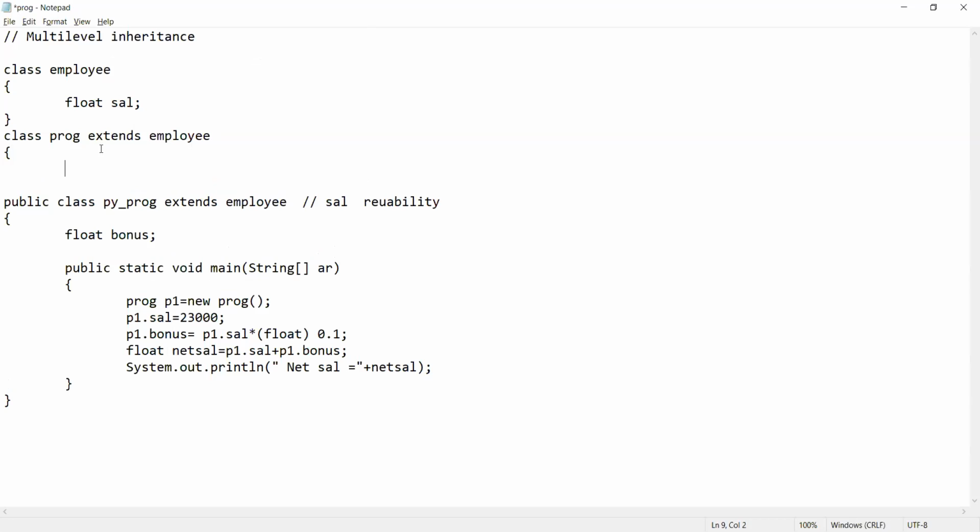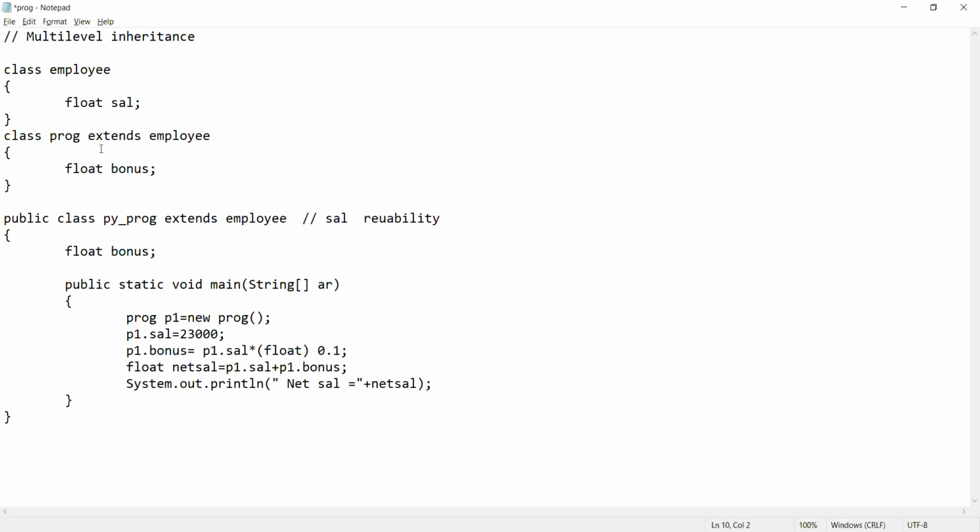So I'm making a program where the company is having an employee. The employee has one category, that is programmer, and the programmer has another category, that is Python programmer, right? So the programmer has a property bonus. This I have declared.